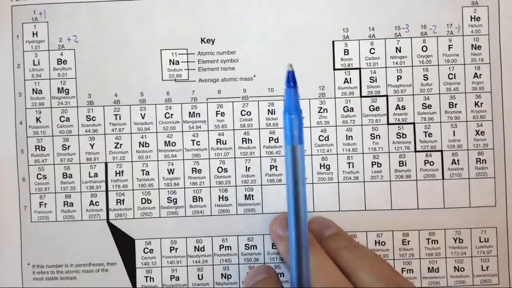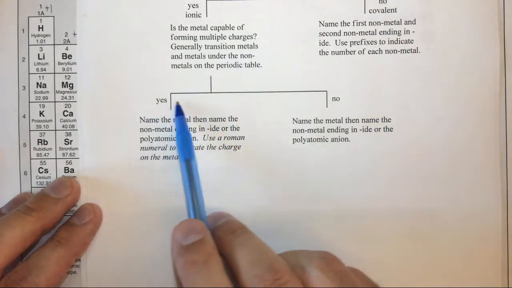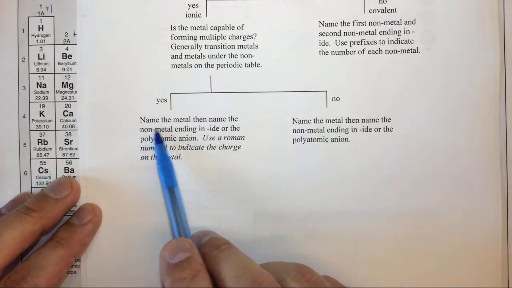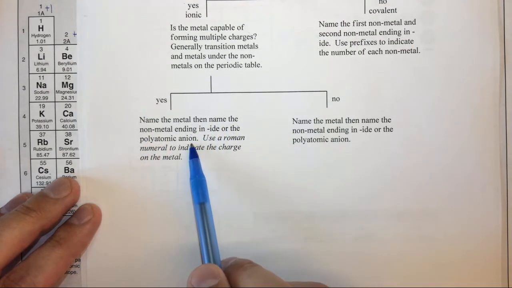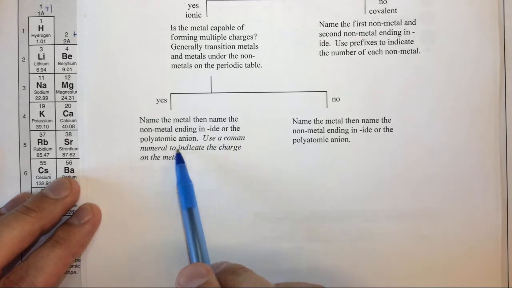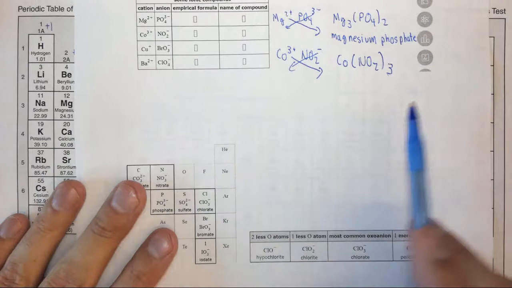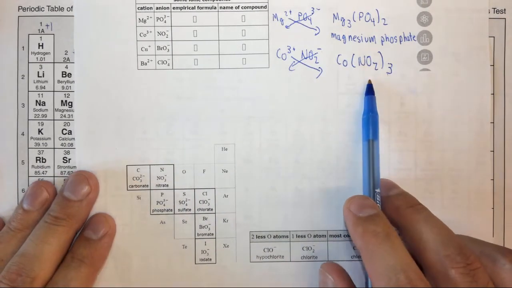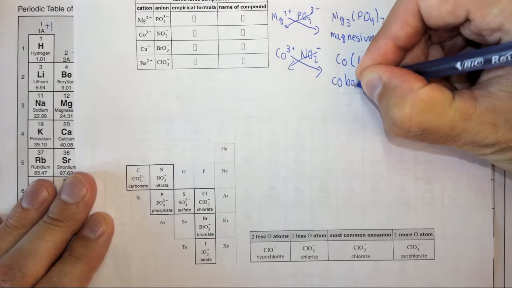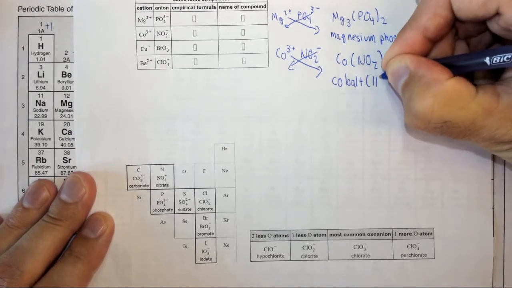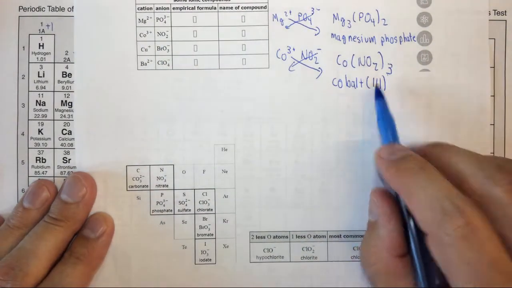So going back to our flowchart, it's definitely a metal, but this time cobalt is a metal capable of forming multiple charges. It's a transition metal. So this time on this area of the flowchart, we select yes. Name the metal, then name the nonmetal ending in "ide" or the polyatomic anion. Use a Roman numeral to indicate the charge on the metal. So here, since cobalt is 3+, this is cobalt(III). The 3 tells us the +3 charge on the metal. Always, the Roman numeral tells us the charge on the metal.